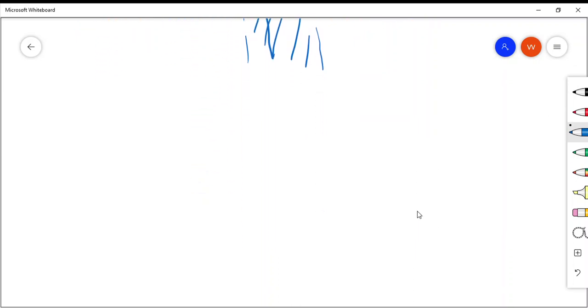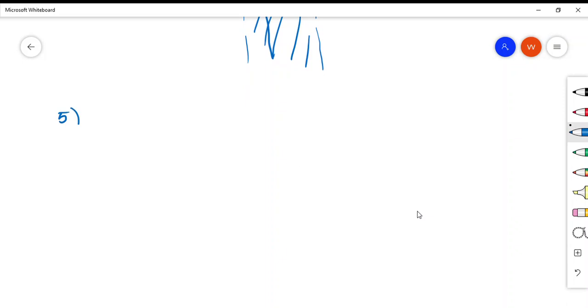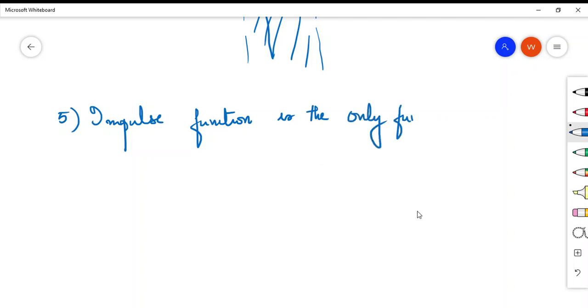Last property, the fifth property: the impulse function is the only function for which the ROC is the entire s-plane.